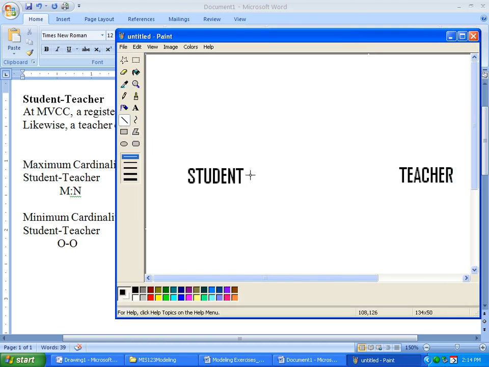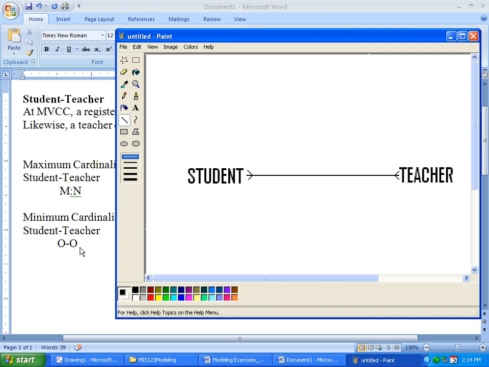Okay, so start with our line here. And we know that the maximum cardinality goes on the outside of the line. When we're dealing with many, it's a crowfoot, okay? So you're going to be after something like this. It's not going to look perfect, but okay, so many to many. We're actually going to end up with another symmetrical line in this model. So the maximum cardinality is on the outside of the line endings, and that's a many-to-many right there. So you have a crow and a crow on each end.